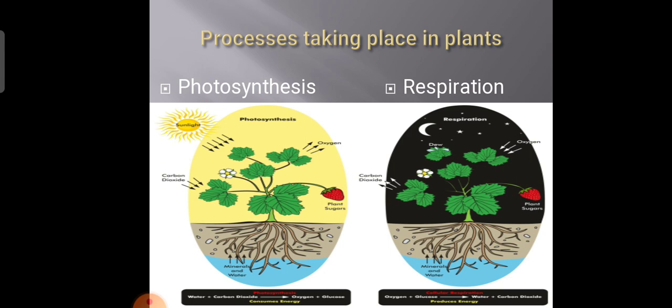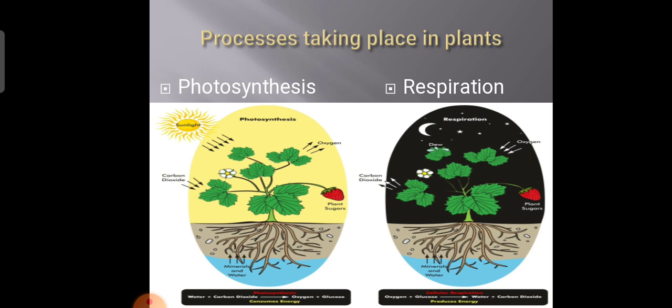Now children, let's come to this point that these gases are there in the air. Are these gases being used up, or are they getting into the air back also? Yes, it happens. It happens through different processes. Let's talk about the processes that are taking place in the plants. First of all, respiration. What is respiration? Respiration is the process in which we take in oxygen, we breathe in and breathe out. And each and every living organism has this respiration process each and every minute.